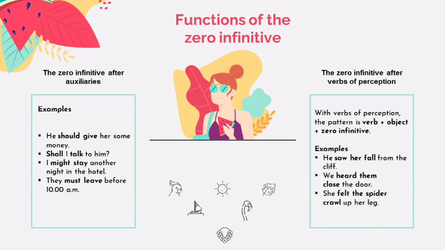And then the zero infinitive after verbs of perception. With verbs of perception, the pattern is verb plus object plus zero infinitive. For example, we heard them close the door. She felt the spider crawl off her leg.